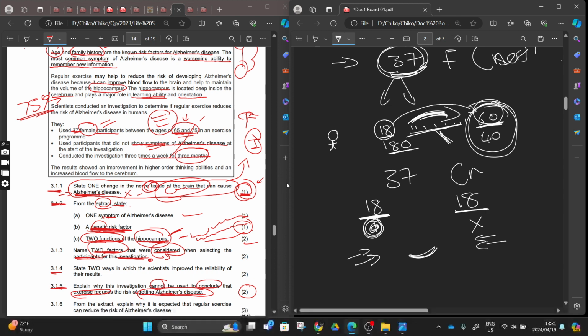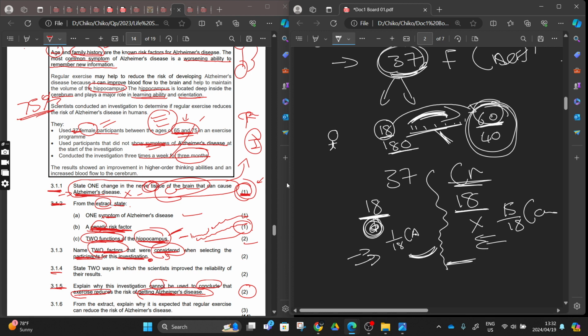If on this side we find that maybe 15 out of 18 suffered from Alzheimer's, but on this side maybe only 1 out of 18 suffered from Alzheimer's, that's when we can conclude. A conclusion that comes with "maybe" is still a hypothesis. It is still what you are thinking. It's not concluded. For a conclusion, you have to come down and say, I'm 100% sure that exercise reduces the development of Alzheimer's. So now I'm saying no, because we don't have controls there. Then how are we going to come up with a conclusion here? Exercise reduces Alzheimer's? Where?